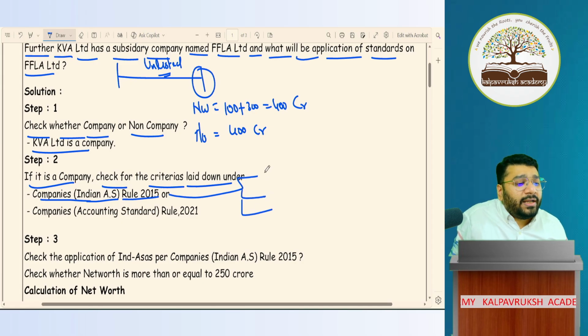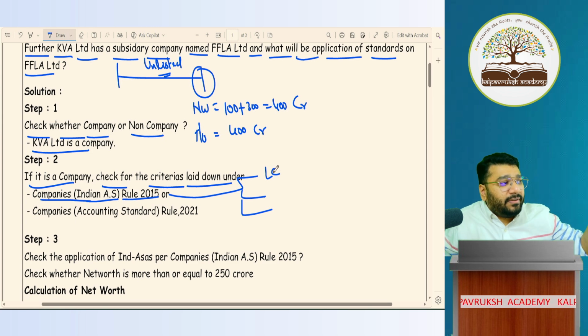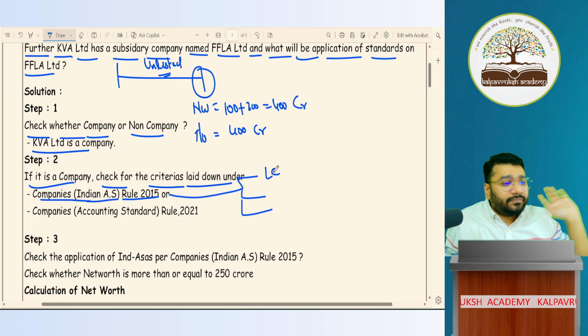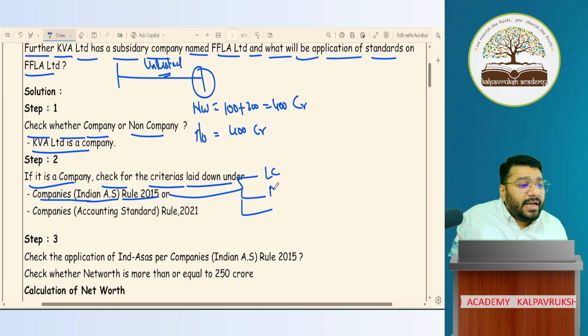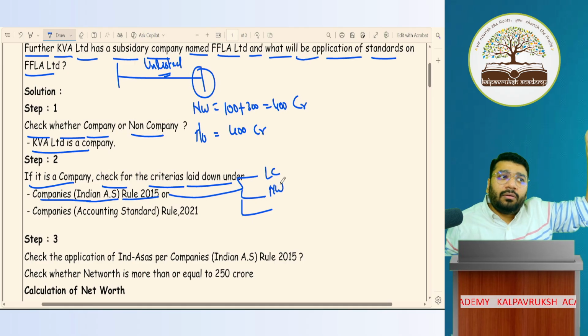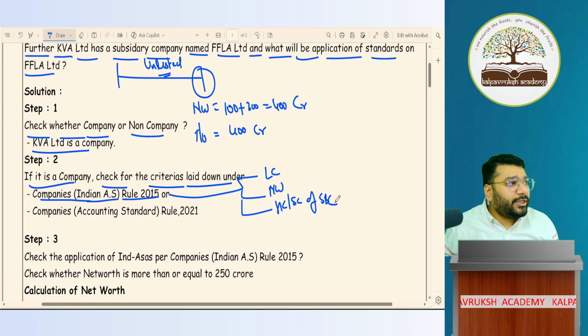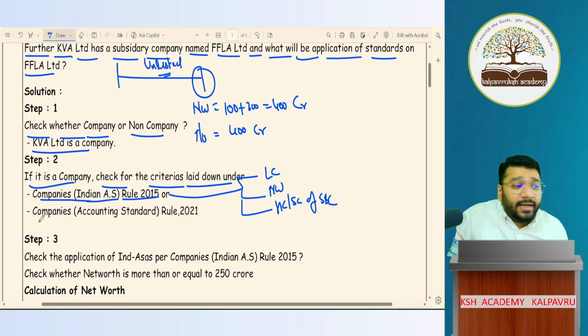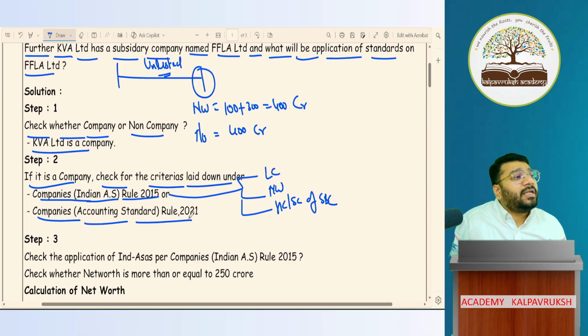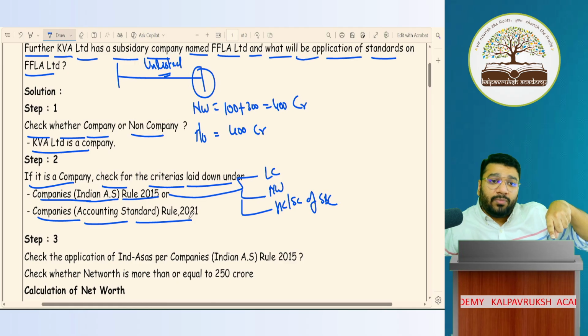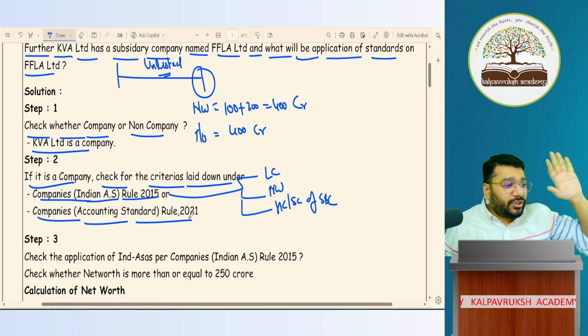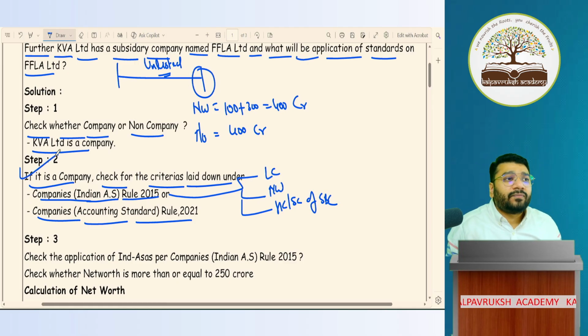Three conditions. One condition is about a listed company or in the process of listing in India or outside India. Next, net worth condition of 250 crores or more. Third, you are a holding company or the subsidiary company of a super big company. Then check the conditions laid down in Companies Accounting Standard Rules 2021. For you to become SMC, small, how many conditions are there? Five conditions. So that condition you have to check. Got it, not got it?